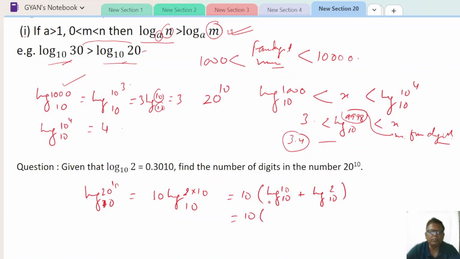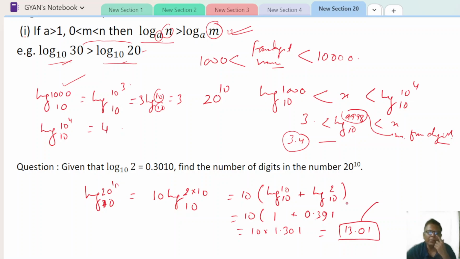This one is equal to 1 and log 2 is equal to 0.301. So that will be 10 into 1.301, which is equal to 13.01. So 13.01 means this number will be a 14 digit number.